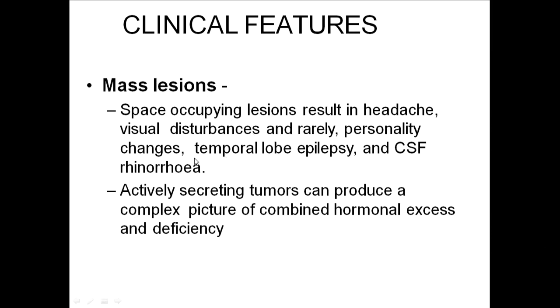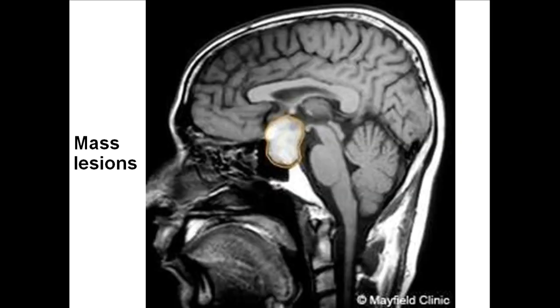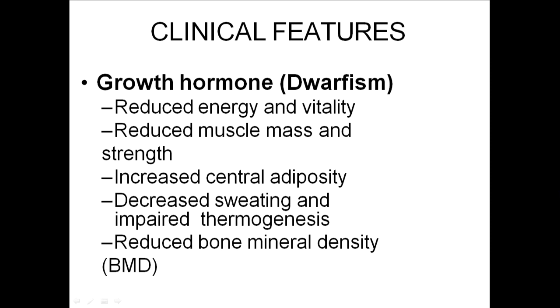and if the mass lesion is secreting some hormones, the picture of hormonal excess can also be seen. Hormonal deficiency can also be seen. This is a picture, a sagittal section of the head showing a pituitary mass lesion. So this is the mass lesion, compressing all the pituitary structures and surrounding structures also. So this is about the features of any mass lesion as a whole.